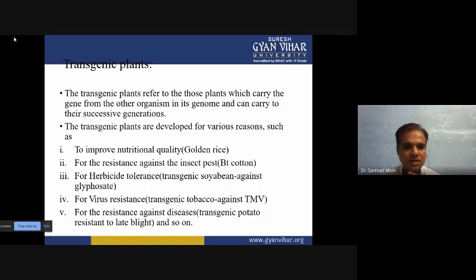Then the third type of application is herbicide tolerance. Many transgenic varieties, like soybean, are not affected by the herbicide. It is a global problem that when we cultivate a particular variety or crop, many weeds grow with the crop and disturb its production. Removing these weeds from the field by manual methods is very hard.